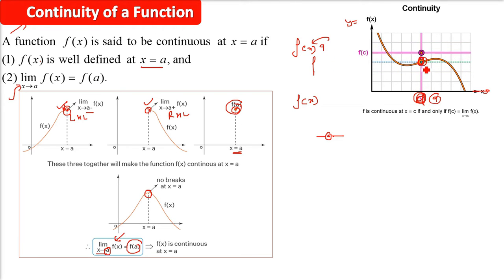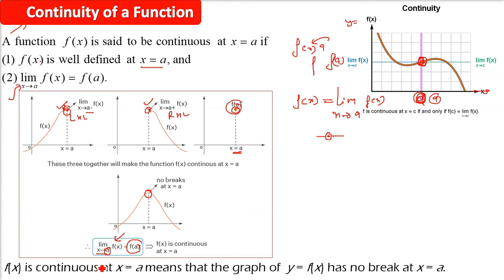Okay, so f(a) is the value of the function at a, and this is equal to the limit of the function at this particular point a. So if you're aware of limit, you know how to find out the limit, and for getting the value of the function, just put a in the function. So f(x) is continuous at x equals a. That simply means that the graph or the curve of y equals f(x) has no breaks.